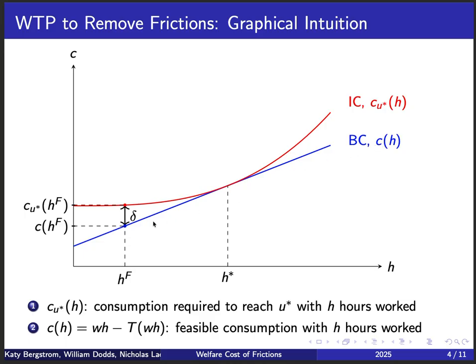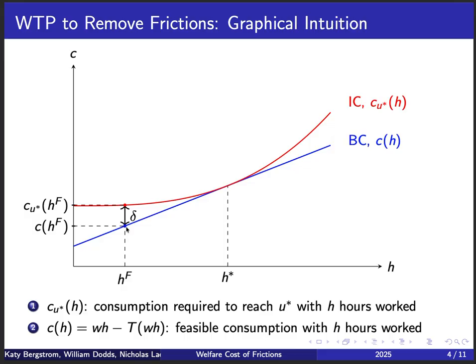And the willingness to pay measure, our delta, is going to be given by the distance between this blue dot and this red dot. This is because the value of the red dot on the vertical axis represents the consumption needed under the hours with frictions, H^F, to achieve the same utility he would achieve in the world without frictions.